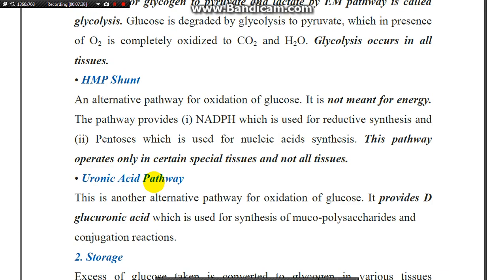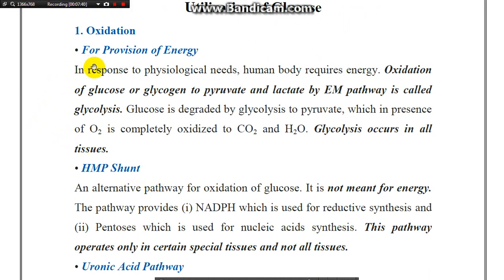The first point is provision of the energy in response to the physiological needs of the human body that requires energy: oxidation of glucose or glycogen to pyruvate.